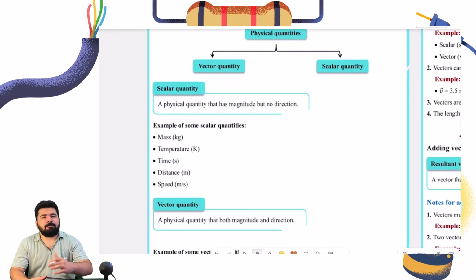Now we have finished chapter 1. We reach chapter 2 today. First section is about introduction to vectors.